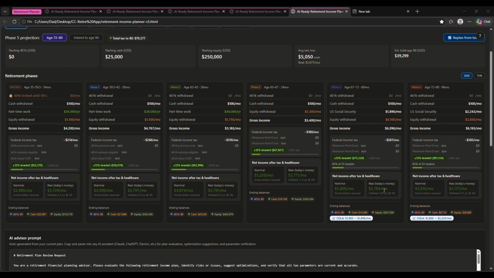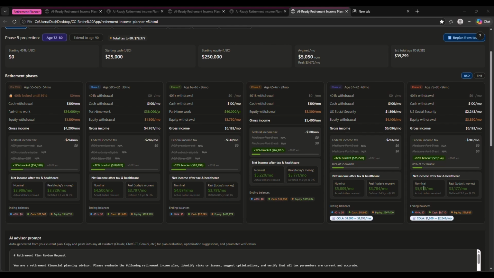Because in order to withdraw 3,800 a month here in phase 4 and just over 3,200 here in phase 5, we actually need to withdraw from our accounts a lot more. We actually need to withdraw 5,800 in phase 4 and 5,900 in phase 5, and that's the effect of inflation.